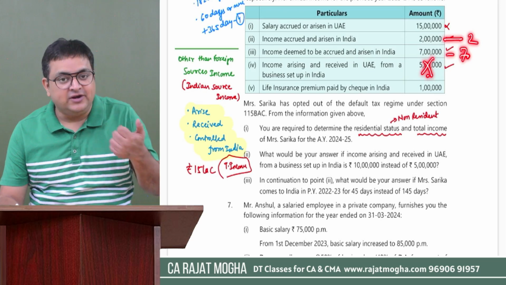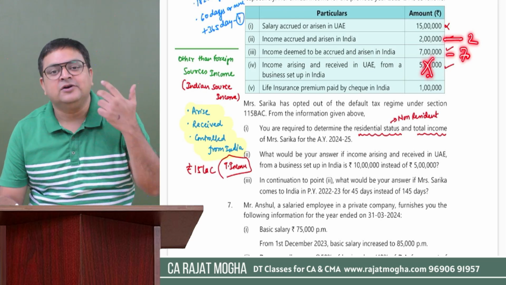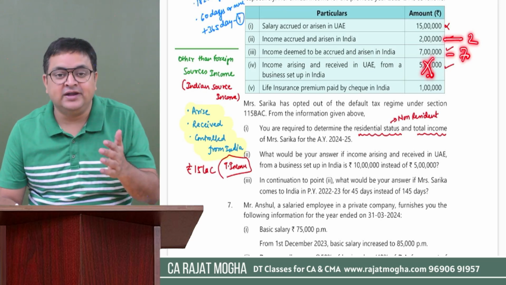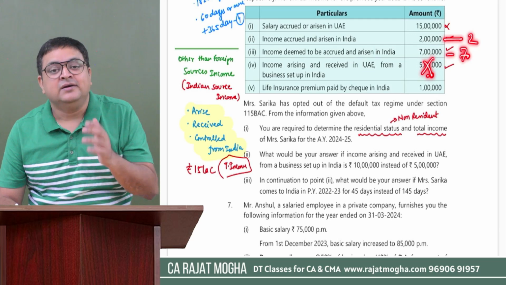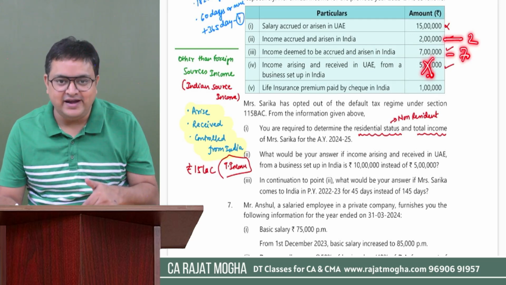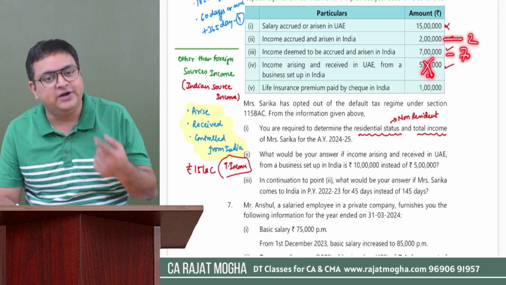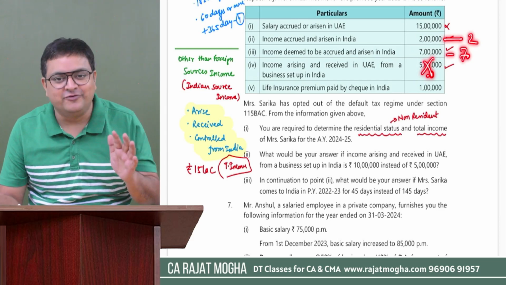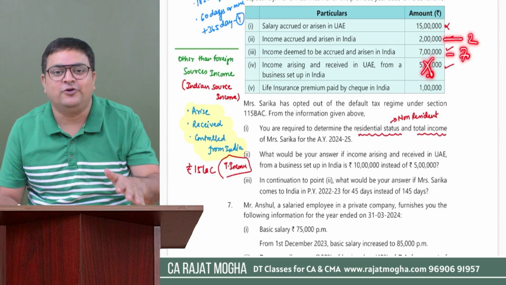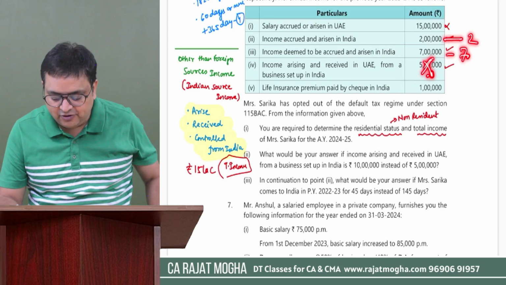Why? It is not arising, nor getting received in India, so we will not take it, even if it is controlled from India, because she is a non-resident, right? She is a non-resident, that is the reason we are not taking it. If she would have been not ordinary, then we can take it, controlled from India. But now she is not even not ordinary, she is a non-resident, so we cannot take this income.